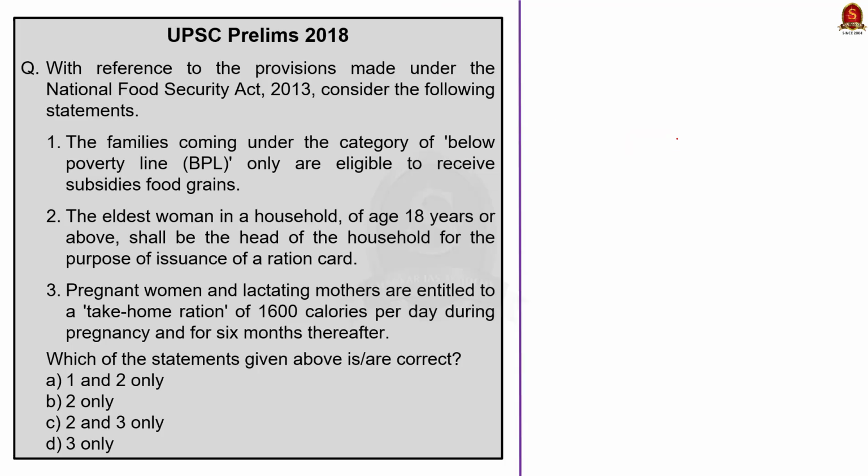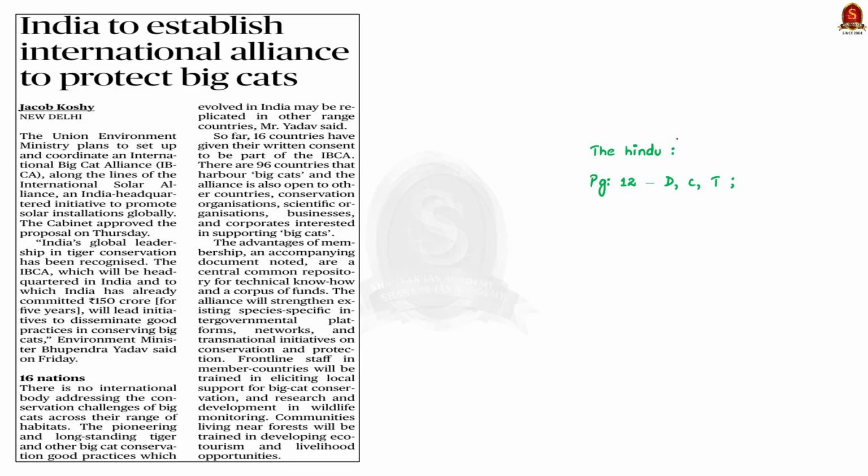Look at this Hindu article. India plans to establish the International Big Cat Alliance or IBCA to save big cats like tigers, lions and leopards. See, this alliance will draw inspiration from the successful model of India's initiatives like the International Solar Alliance. See, this is the crux of the article. In this context, let us understand more about IBCA or International Big Cat Alliance.